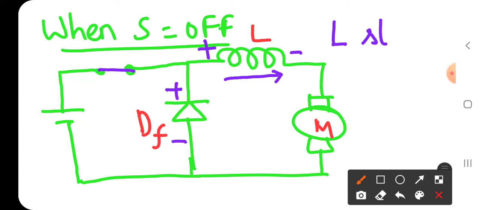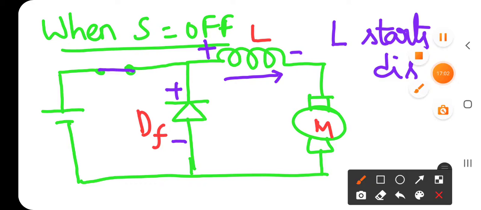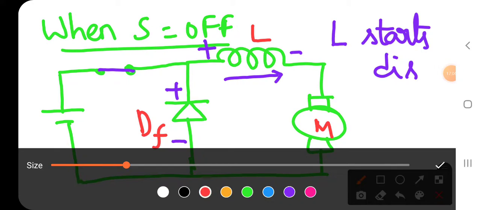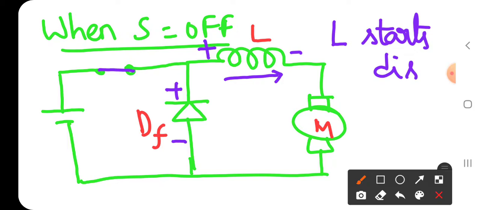L starts to discharge its energy. While discharging its energy, the inductor acts as the source, in the sense that its potential terminals change. So this will be positive and this will be negative, but there is no change in the direction of current.